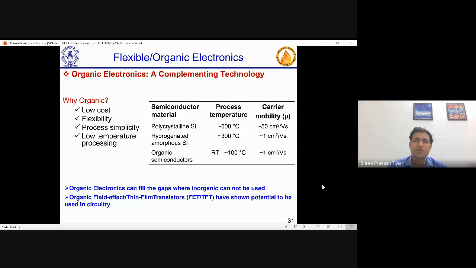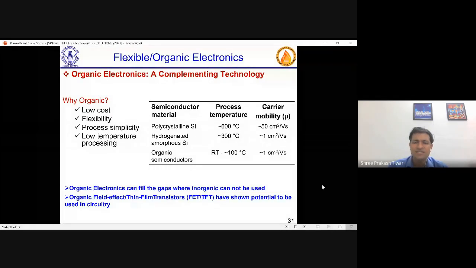But if you see the process temperature of polycrystalline silicon, that is something like 600 degrees or more. Though the mobility numbers are higher, any flexible plastic substrate or even a paper substrate can burn or deform. So that is not very suitable for flexible electronics. On the other hand, hydrogenated amorphous silicon has more flexibility, but again the production temperature is about 300 degrees centigrade, not very suitable for a flexible substrate.